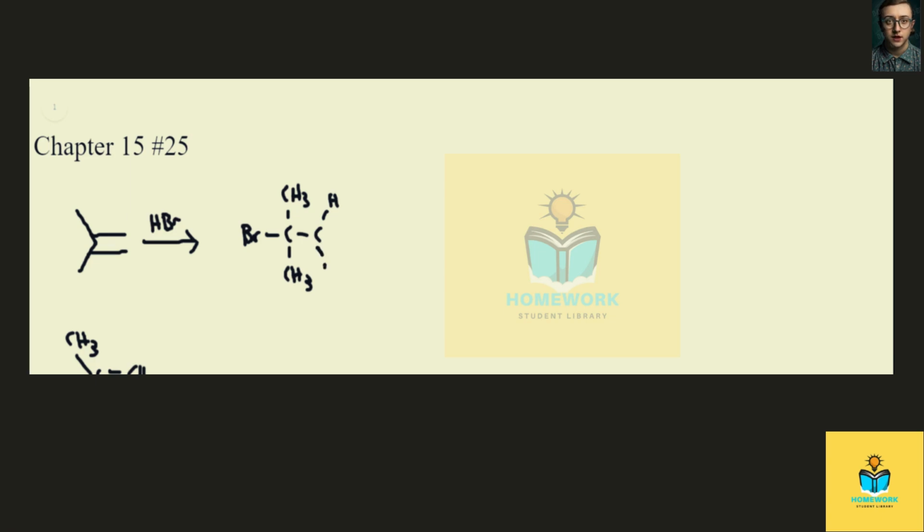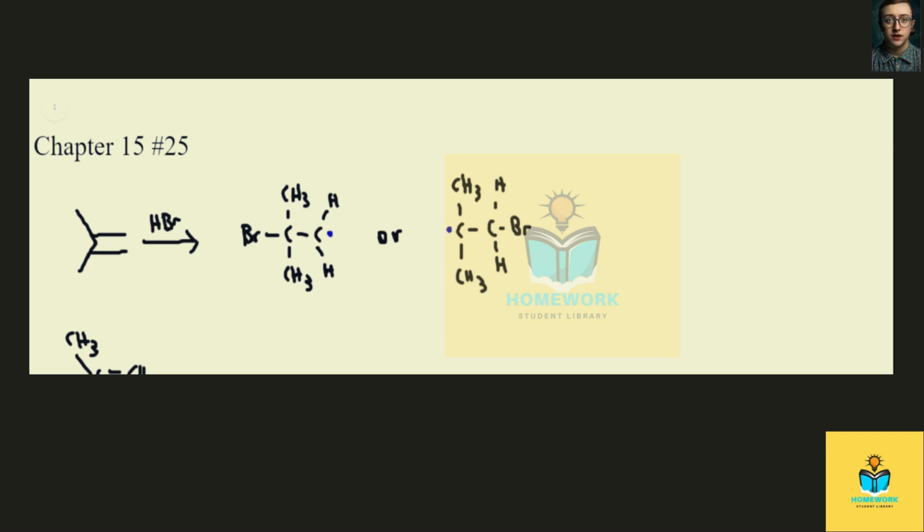So if the bromine adds to the left side carbon, we will have this radical after the first step. Or if the bromine adds to the right side carbon, we then have this radical.